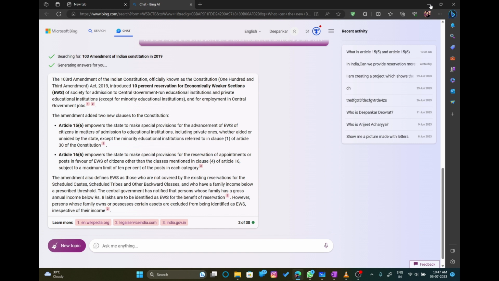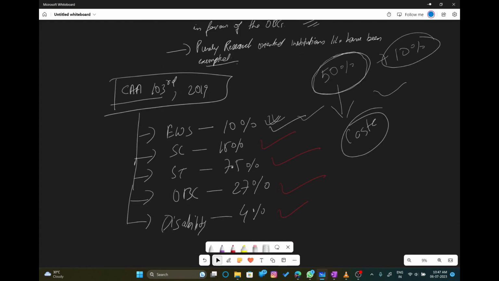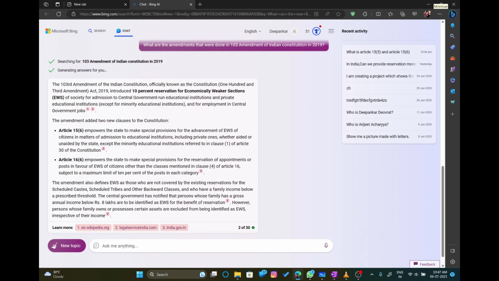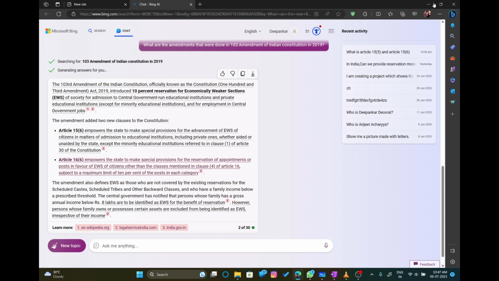Now when this amendment was done, the government came up with a 10% reservation for the economically weaker section. Now, what exactly was added in article 16 clause 6? Article 16 clause 6 empowers the state to make a special provision for the reservation of appointments to posts in favor of economically weaker sections of citizens other than the classes mentioned in clause 4 of article 16, subject to a maximum limit of 10% of the posts in each category.